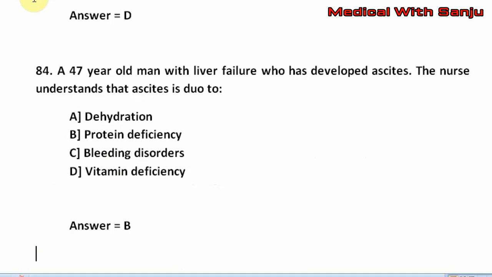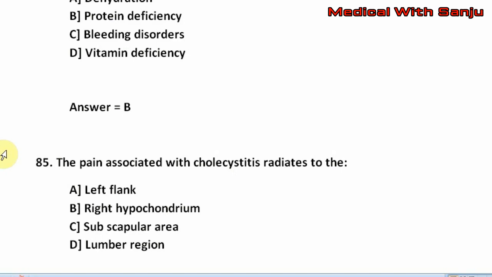Question number 85. The pain associated with cholecystitis radiates to the option A, left flank. Option B, right hypochondrium. Option C, subscapular area. Option D, lumbar region. The right answer is option B.